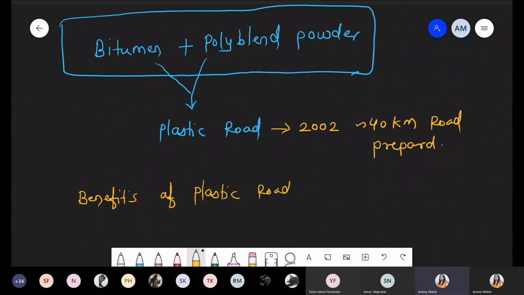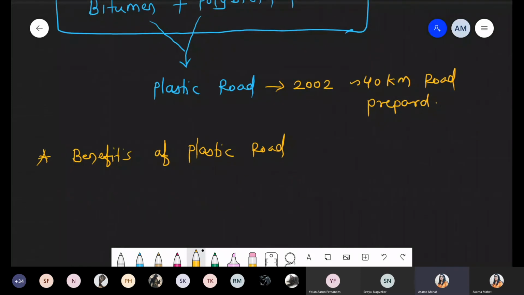Number one, when we talk about roads in India, every year we see some road work being done, right? Once there is rainfall, it creates holes. All the road material is removed one by one, because when bitumen reacts with the water, it becomes loose.